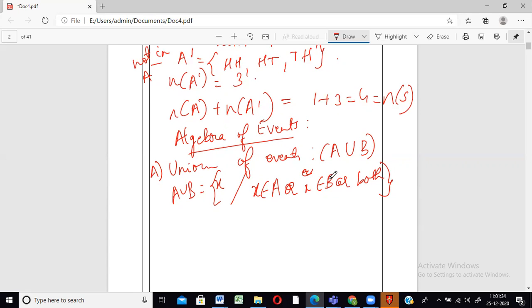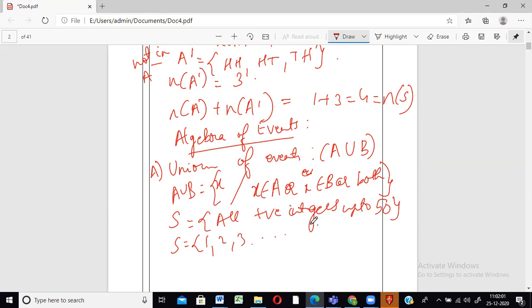To make it very simple, all the elements that are in A and all the elements that are in B, everything put together is called A union B. Suppose we have a sample space consisting of all positive integers up to 50. What numbers can come? All positives, 1, 2, 3, 4 and so on till 50.